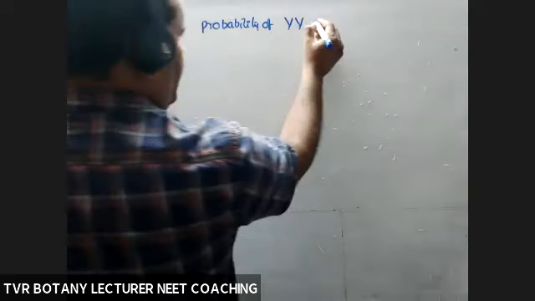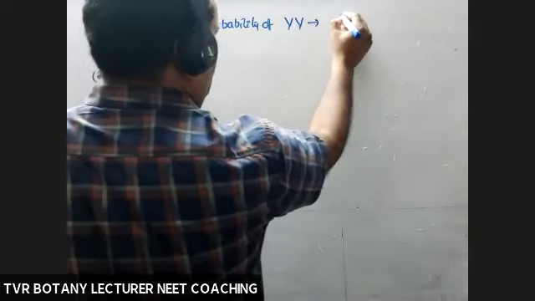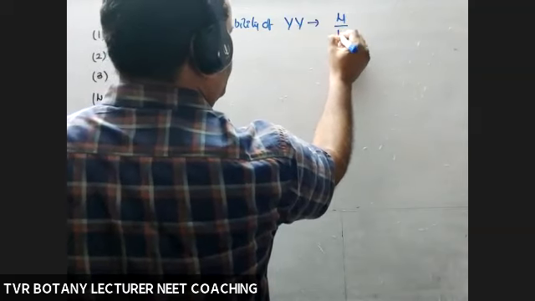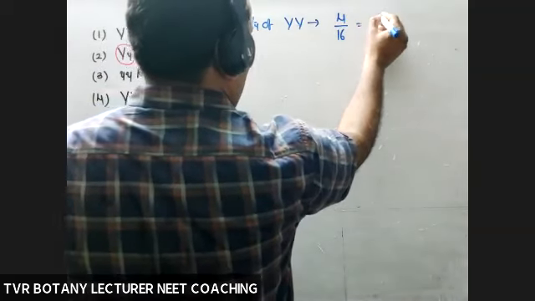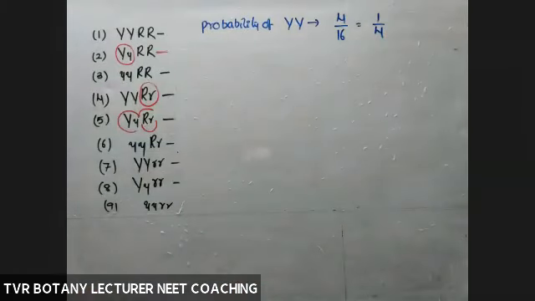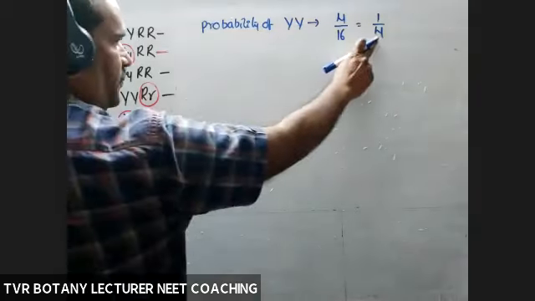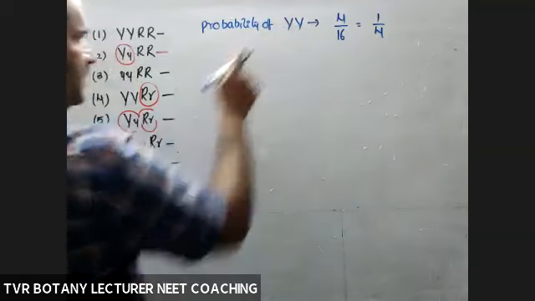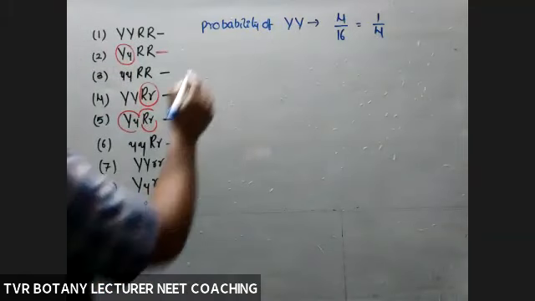Its probability is 4 by 16, which means 1 by 4. Out of 16 plants, in how many plants is capital Y present? 1 by 4. Out of 4, 1 definitely has a capital Y.